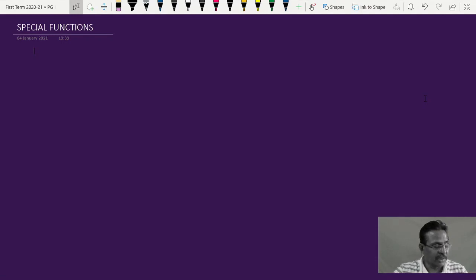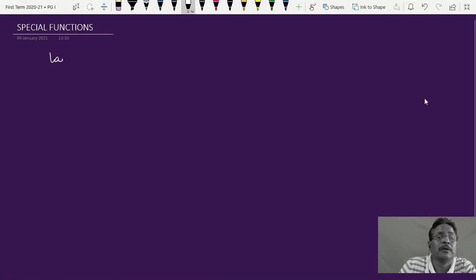As I said earlier, you might have seen Legendre in earlier cases. We have discussed all these Laplace equations. I'll just revise what we have done in the TYBSc class earlier.